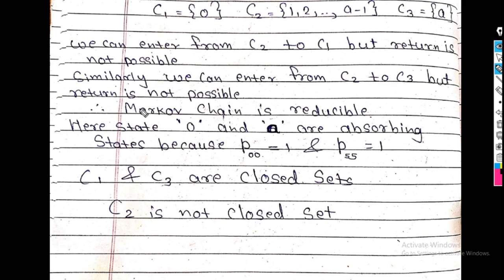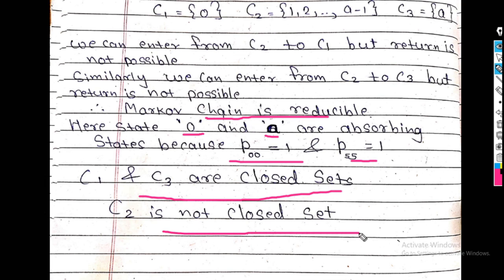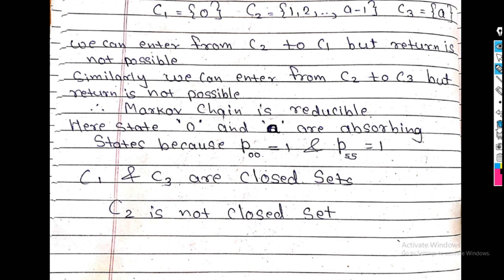Therefore, again this Markov chain is what? Reducible. Here the states 0 and a are absorbing states because P00 raised to n is 1 and Paa raised to n is 1. C1 and C3 are closed sets. C2 is not a closed set. So always remember the Gambler's Ruin problem with absorbing barrier.